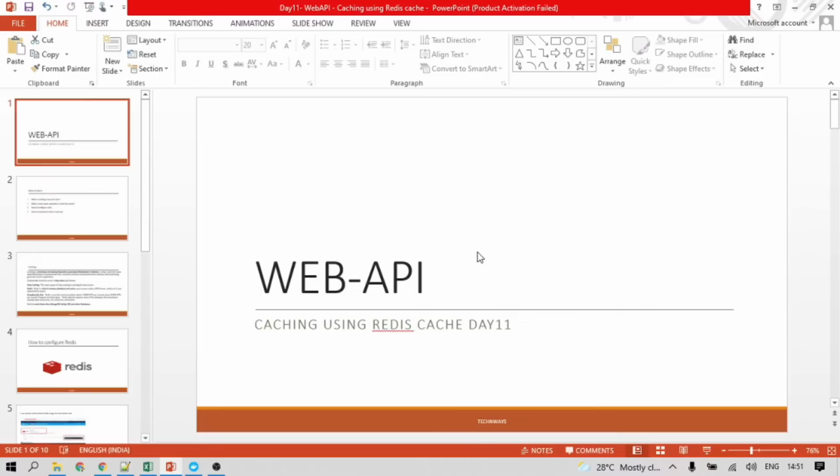So in the last video, we already learned multiple things, and I can say most of the things: the logging mechanism, JWT token authorization mechanism, and creating APIs, doing different operations like post, delete, get. So we are covering things pretty well from the Web API perspective. The next topic which I picked up today is caching.